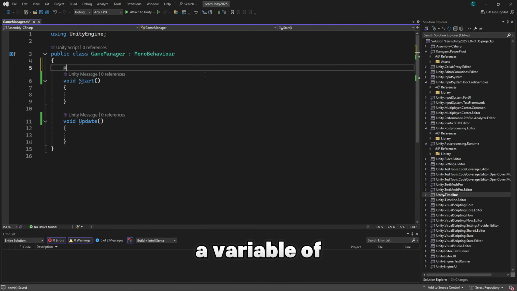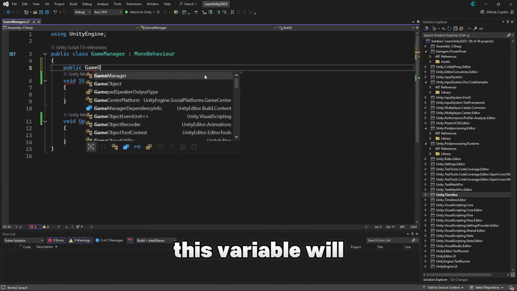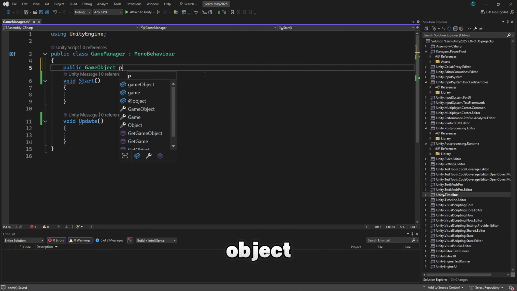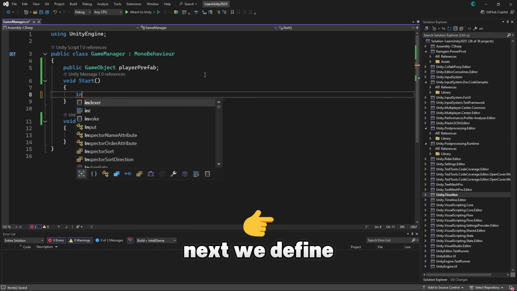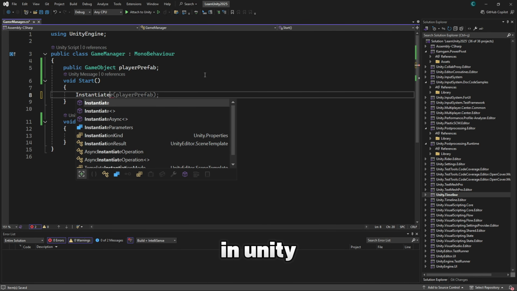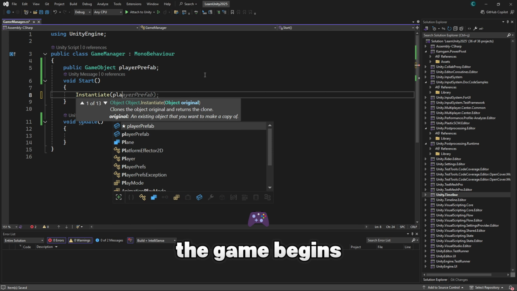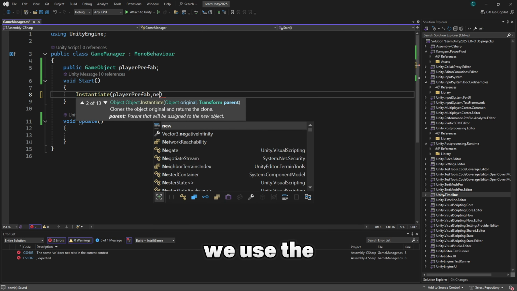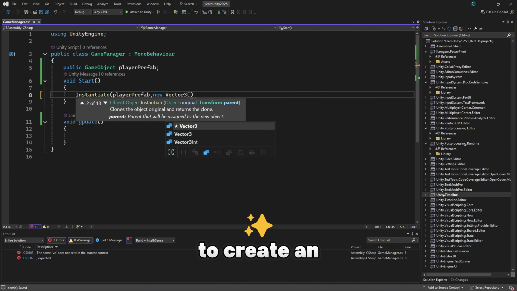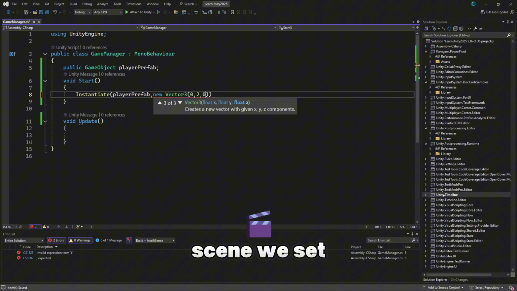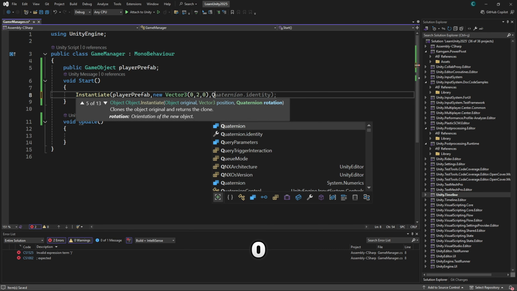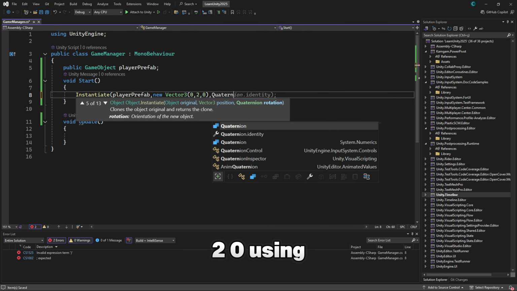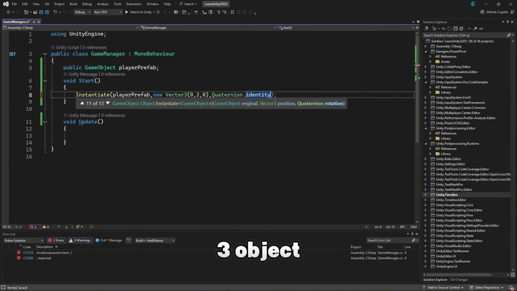First, we declare a variable of type GameObject and name it playerPrefab. This variable will hold the player object that we will instantiate in the scene. Next, we define the Start function. In Unity, the Start function runs once when the game begins. Inside the Start function, we use the Instantiate method to create an instance of playerPrefab in the scene. We set its position to 0, 2, 0 using a new Vector3 object.